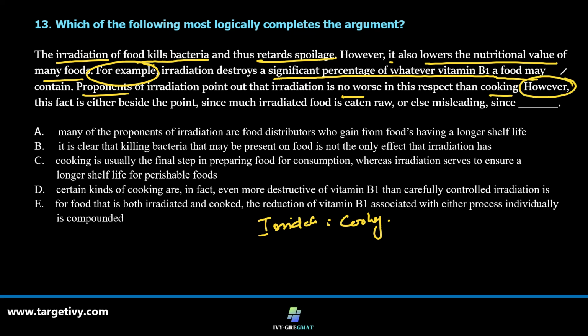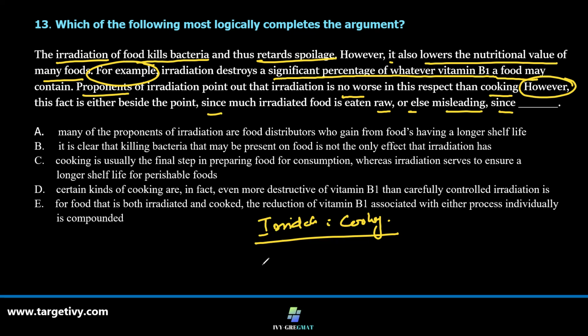Now, the author says, however, this fact is either beside the point, since much of this kind of irradiated food is eaten raw, or else misleading, since why? Now, we need to understand this.